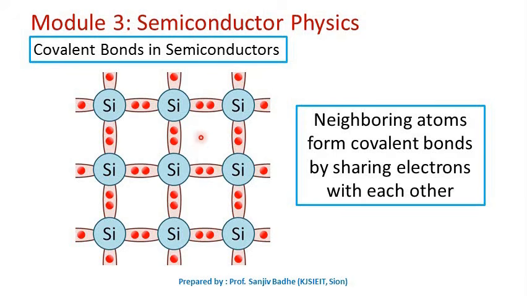This sharing of electrons will result in covalent bonds which will hold these atoms together. So the forces that hold the atoms together in a semiconductor, like silicon or germanium, are called covalent bonds. So in semiconductors, neighboring atoms form covalent bonds by sharing electrons with each other.